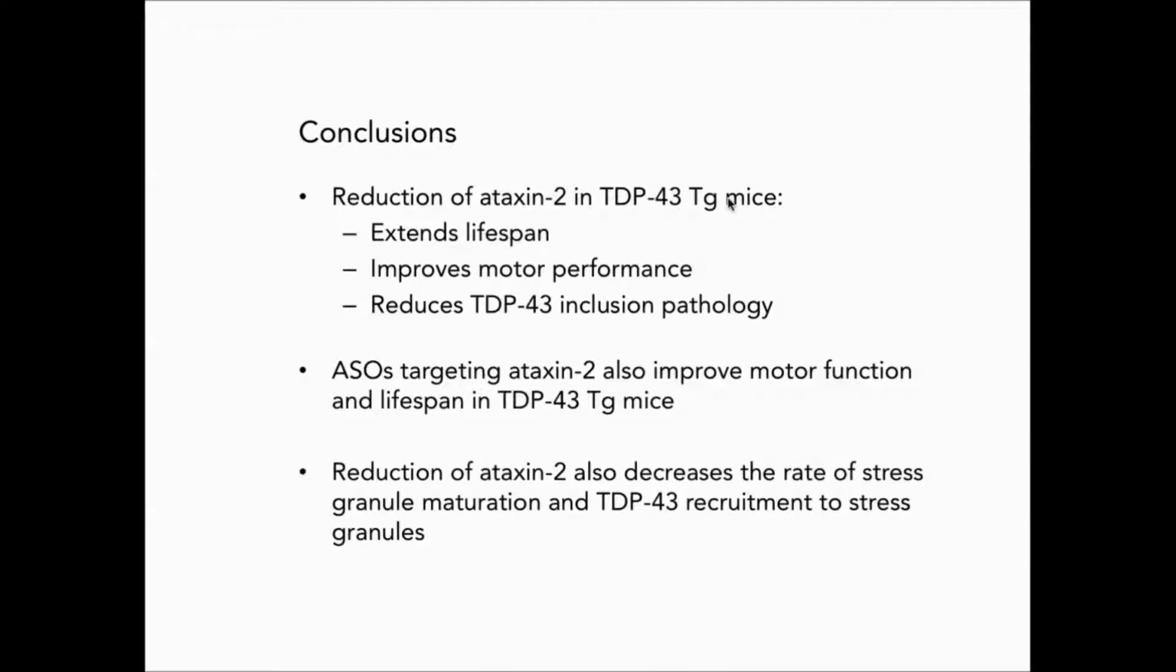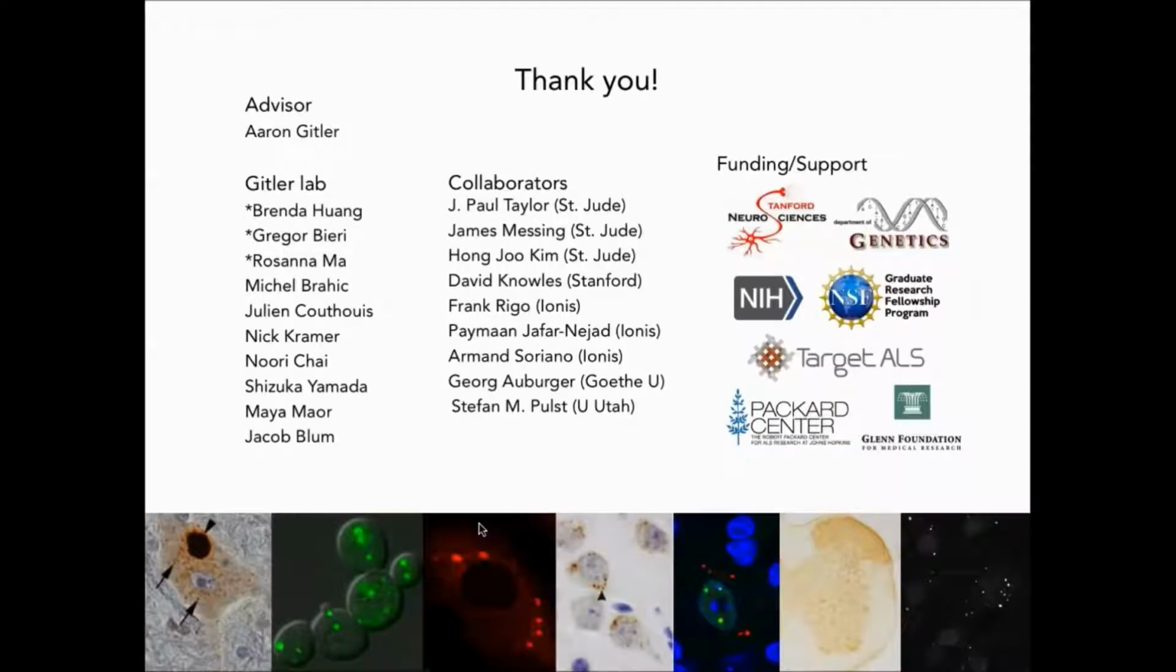And just to recap, the reduction of Ataxin-2 in TDP-43 transgenic mice extends lifespan, improves motor performance, and reduces TDP-43 inclusion pathology. And ASOs targeting Ataxin-2 also improve motor function and lifespan in the transgenic mice. And the reduction of Ataxin-2 also decreases the rate of stress granule maturation and TDP-43 recruitment to stress granules. So this work provides further support for investigating Ataxin-2 reduction as an ALS therapy.